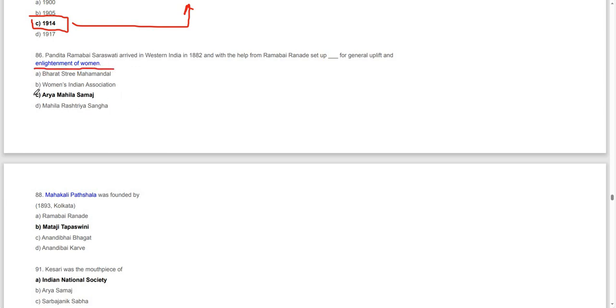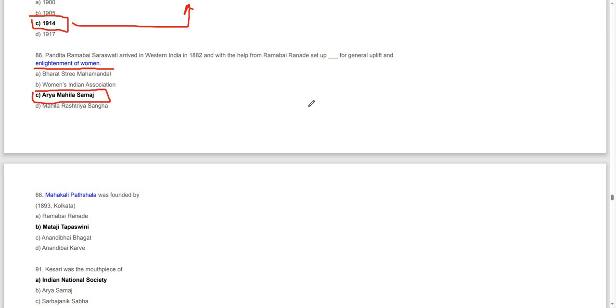So Arya Mahila Samaj, this was established by who? Arya Mahila Samaj was established by Pandit Ramabai Saraswati, who arrived in Western India in 1882, and with the help of Ramabai Ranade, they together established Arya Mahila Samaj, for the general upliftment and enlightenment of women.